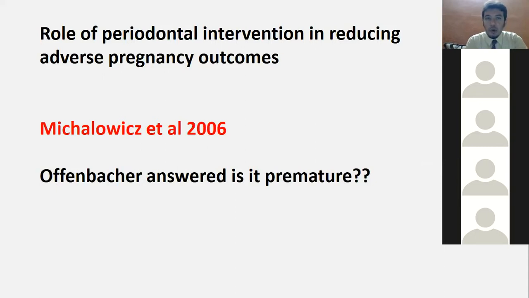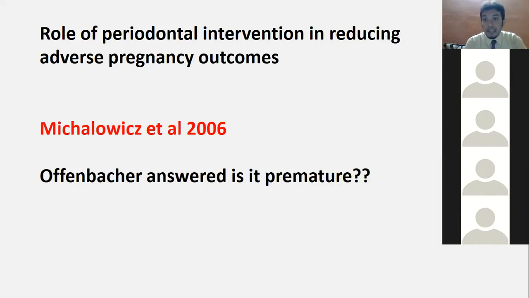Now, the role of periodontal intervention in reducing adverse pregnancy outcomes. The most important person was McAlowis, who has given a negative feedback. I have told you, if I'm indicating red, it means negative. McAlowis 2006 has said that if I do SRP, flap, or any treatment for a pregnant female to try to reduce the adverse pregnancy outcome, it is not going to help.